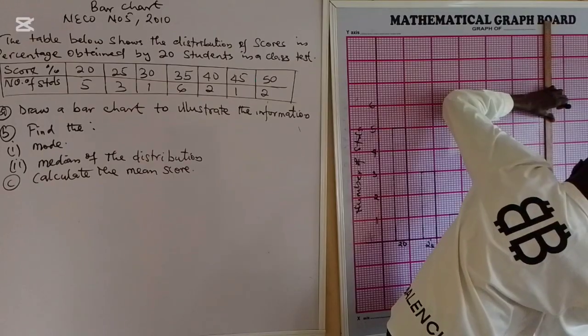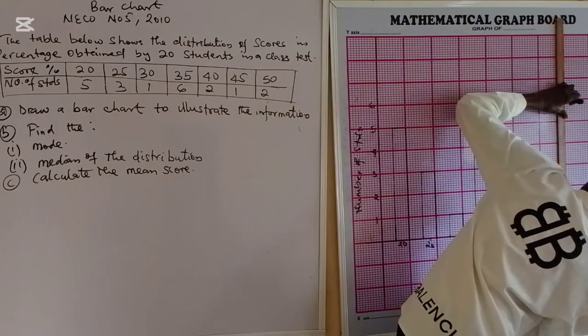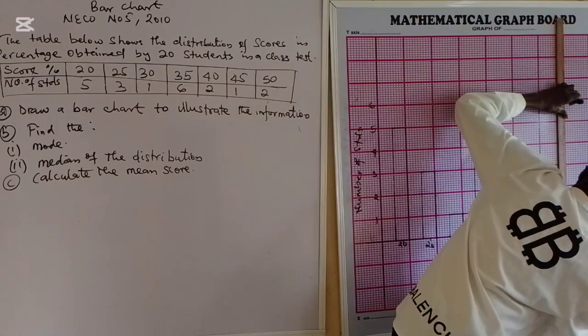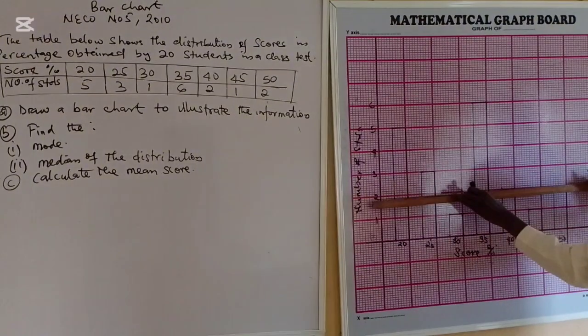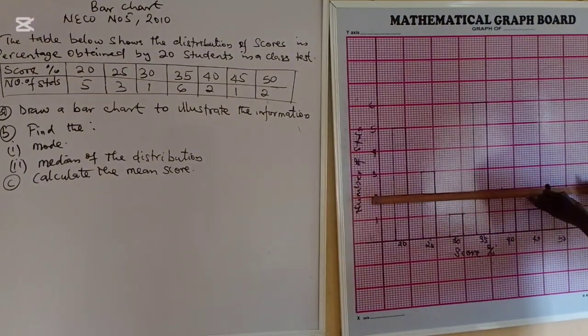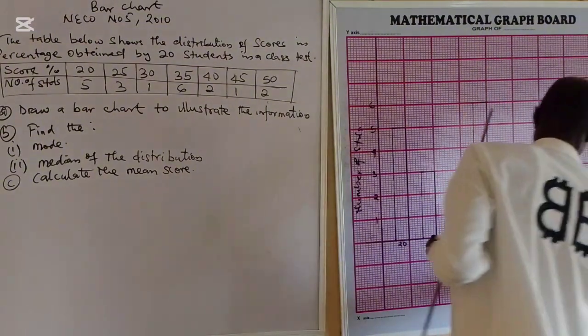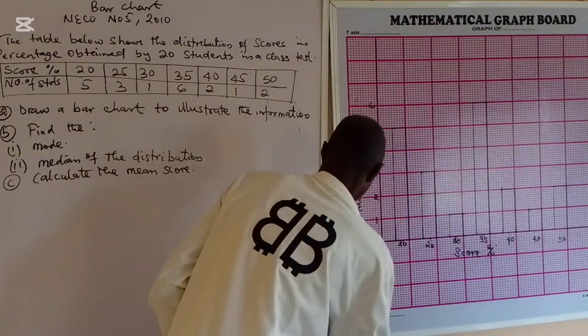We draw it to 2. So I will close the bar. I'm going to close the bar. So I'm closing the bar now. And this is 2. So that is 50.